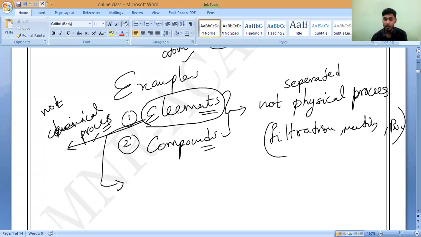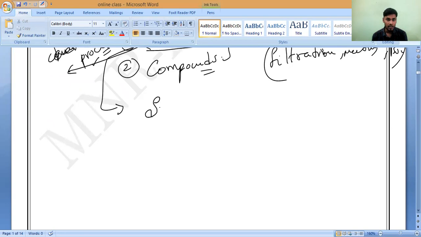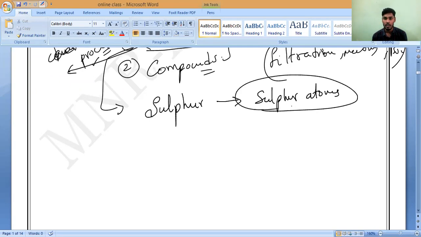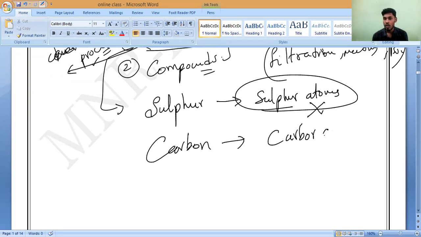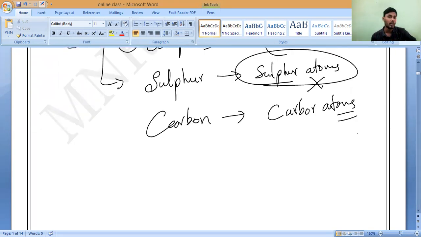For example, if we take examples of elements, for example, sulfur. Sulfur has only sulfur atoms. Is it yes or no? So it is not possible to separate further. That is why, by using physical process or chemical process, we cannot separate the sulfur atoms further into individuals. Now, if we take the next one, carbon, also only carbon atoms are present. So we cannot separate these carbon atoms by chemical process or physical process because only carbon atoms are present. These are the examples of elements.